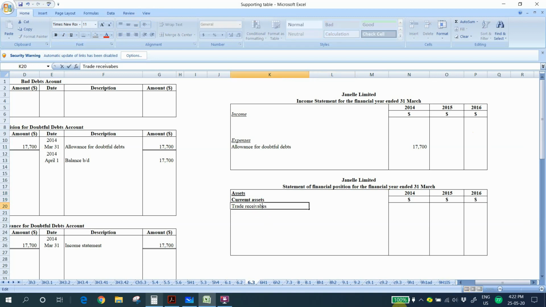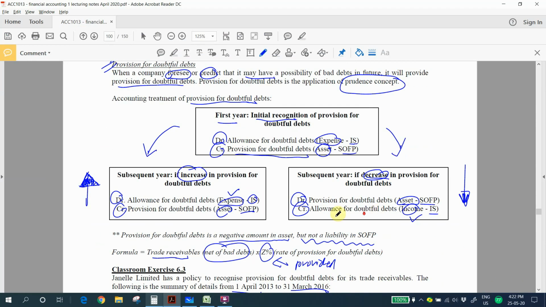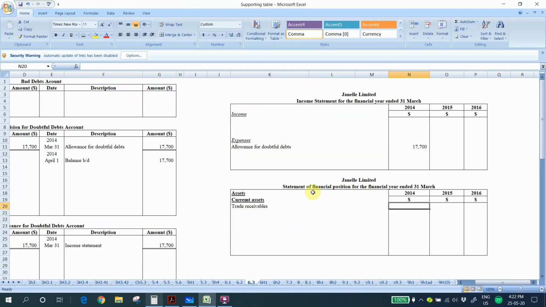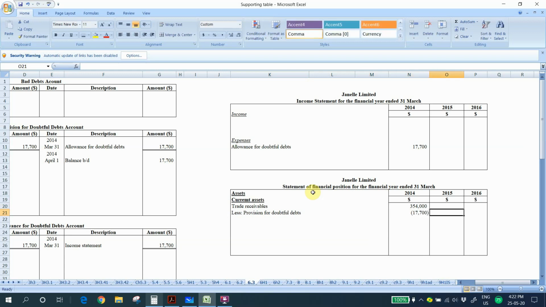Value of trade receivables is 354. This is from the question. And then for the provision for doubtful debts, this is a negative amount, so we show less 17,700.